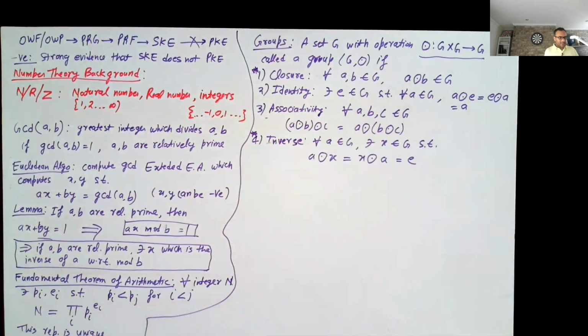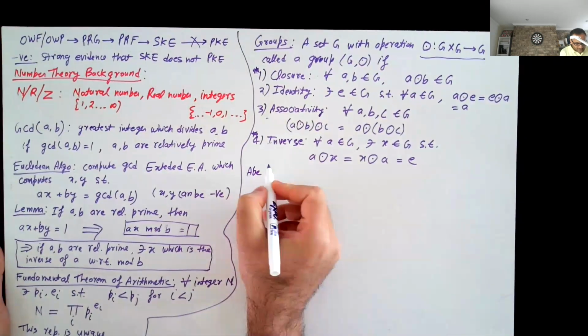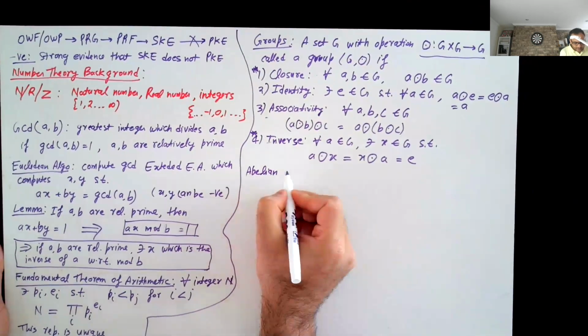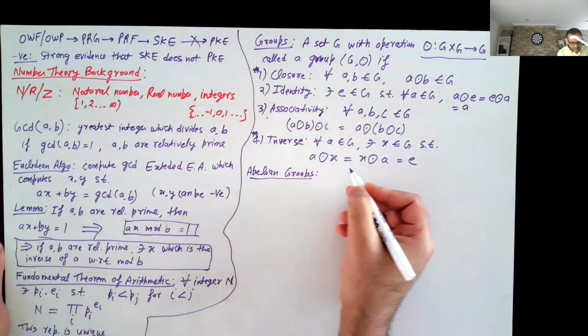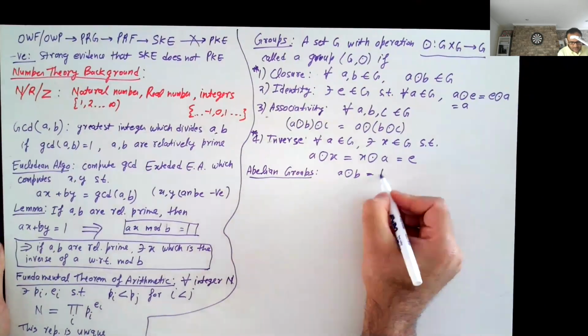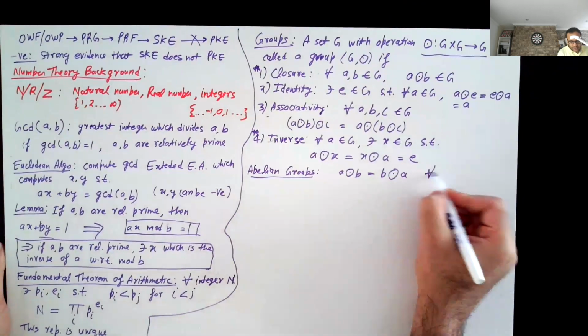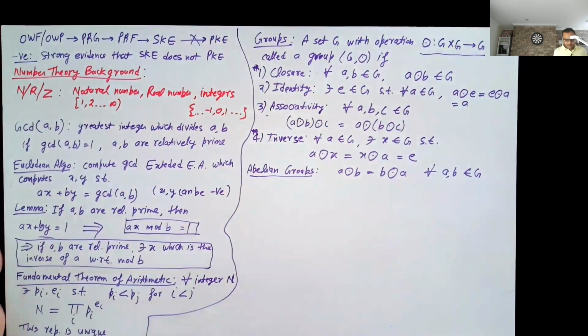Okay, so now, oh, and by the way, a very natural property is that A group operation B must be the same as B group operation A, but that's an additional property. It is not guaranteed in all groups, so these are called abelian groups. Which says that A operation B is the same as B operation A for all A and B which are part of the group.